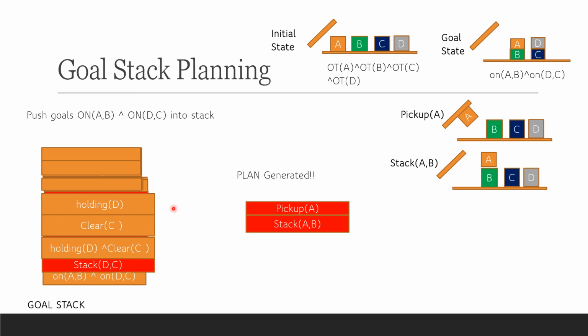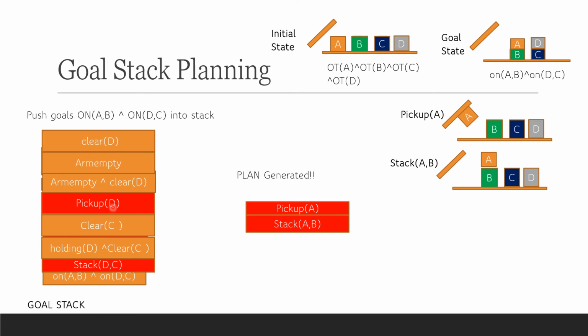We'll push each of these preconditions separately, and now we pop the stack and try to match whether the precondition is satisfied or not. Is holding D satisfied? No, it is not satisfied. So which operation will make holding D true? Pick up D. So we'll insert pick up D onto the stack, and again we'll insert its preconditions. The preconditions of pick up D are arm empty and clear D. We'll push each of them into the stack, and again we'll check.